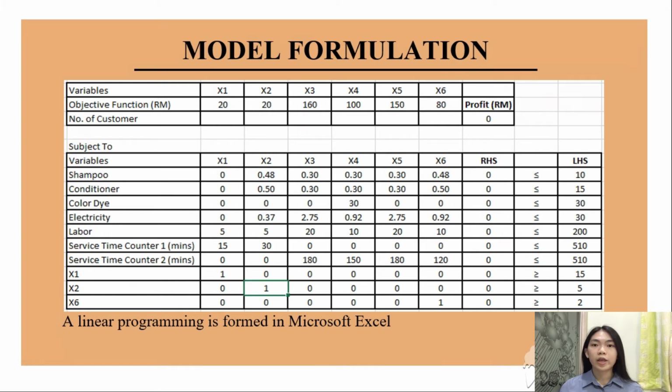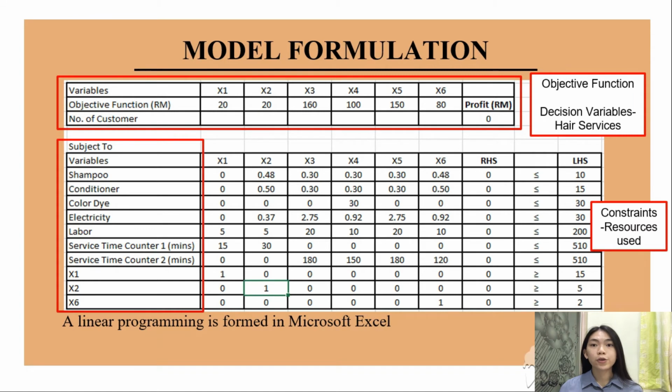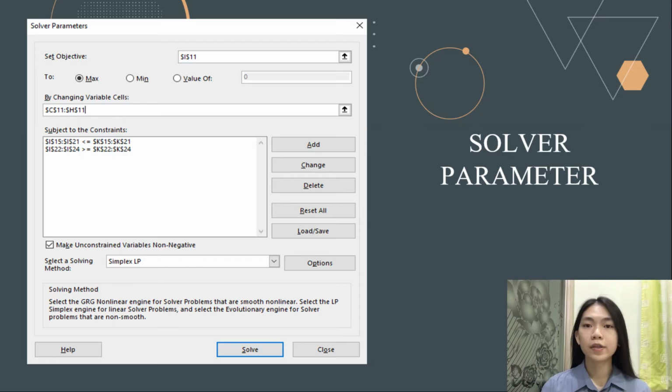This is the model formulation. A linear programming model is formed in Microsoft Excel. The decision variables are the hair services, whereas the constraints are the resources used by Magic Hair Salon, such as hair shampoo, hair conditioner, color dye, electricity, labor, and service time. After formulating the mathematical model, Microsoft Excel is used to obtain the optimum solution. Set the objective cell, set the changing variable cells, add all the constraints, and choose Simplex LP as the solving method.